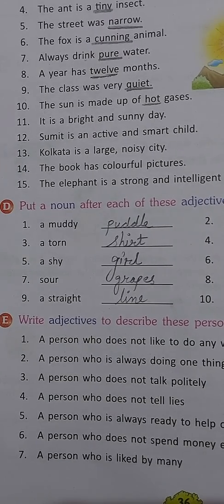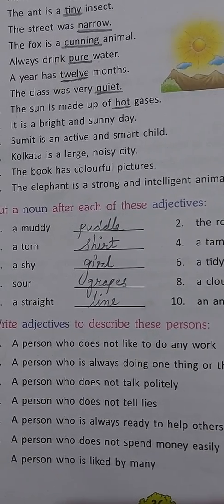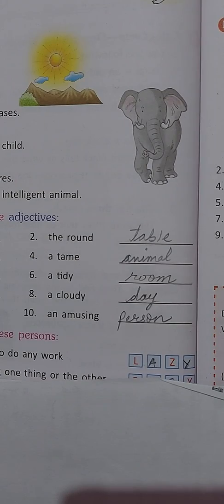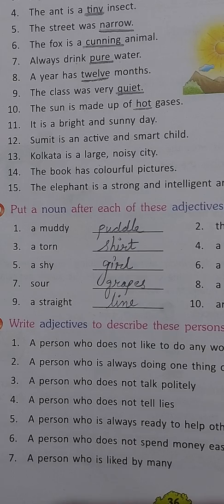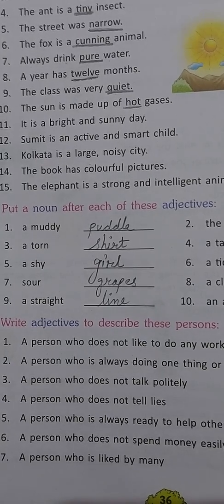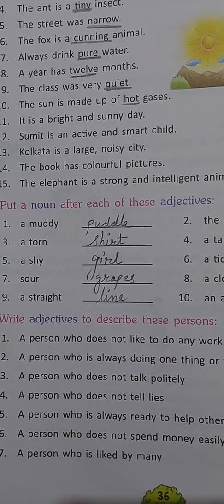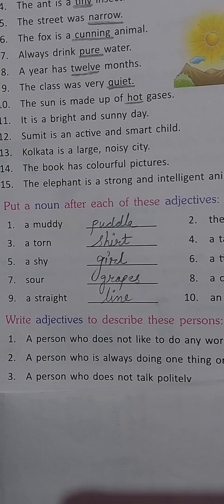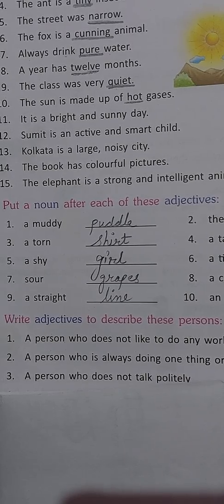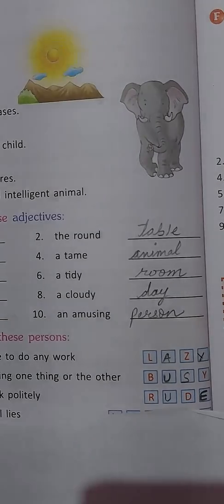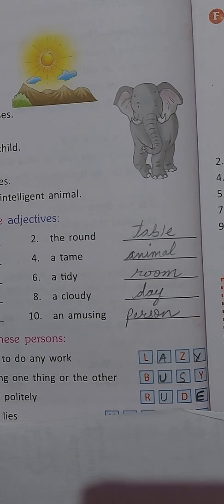Exercise E. Write adjectives to describe these persons. First is a person who does not like to do any work. So he'll be called lazy. Second, a person who is always doing one thing or other. We'll call such a person busy. Next, a person who does not talk politely. So he will be called what? Rude, R-U-D-E, rude. So a person who does not talk politely is rude.